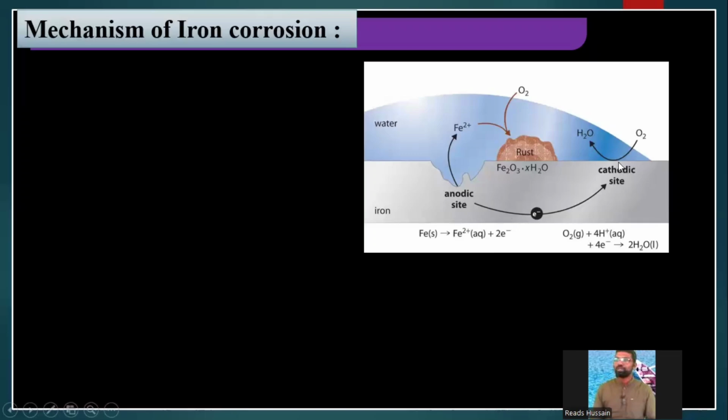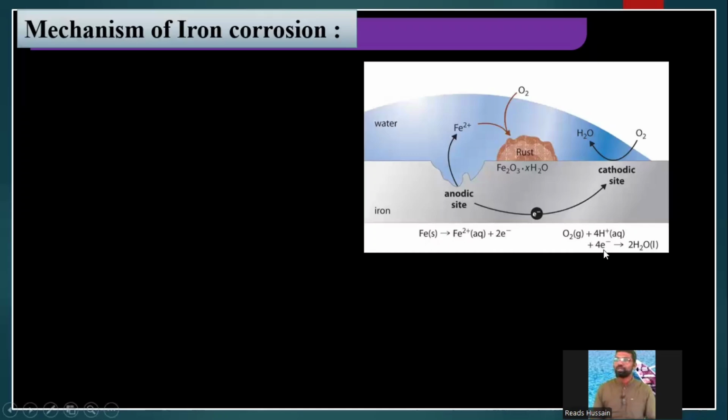That place or that spot acts as cathode. That is the cathodic spot. There, it combines with water vapor and oxygen from the atmosphere. See here, O2 plus 4H plus, H plus means from water, and plus 4 electrons.